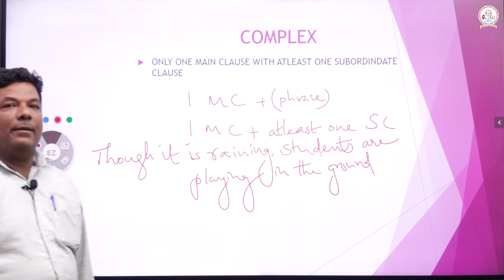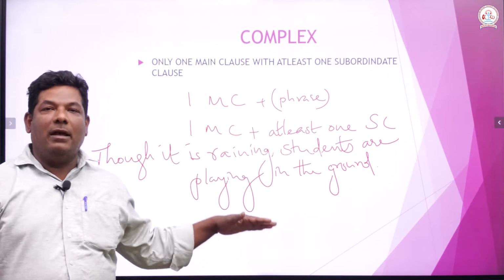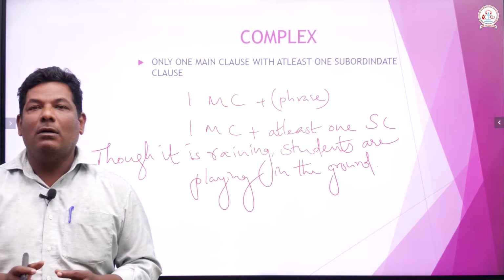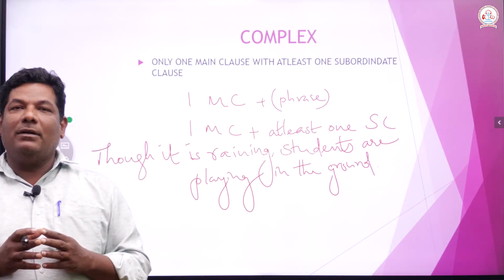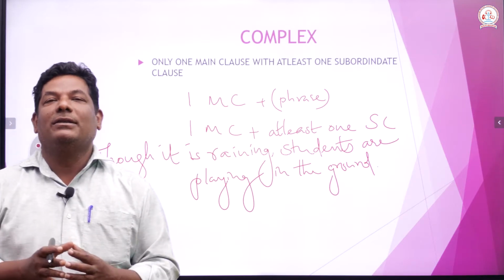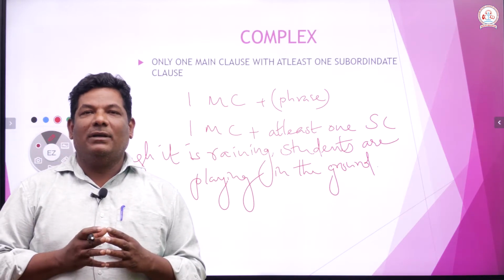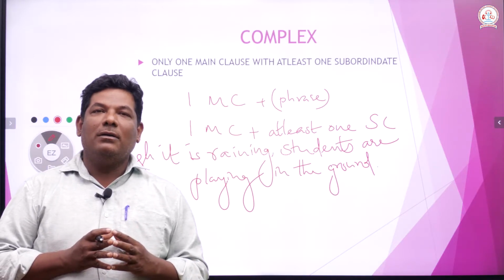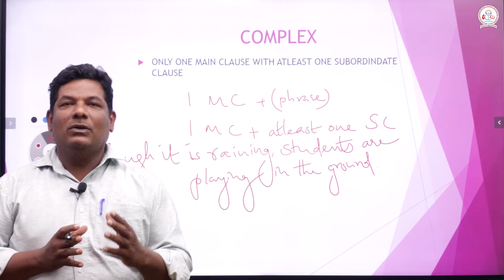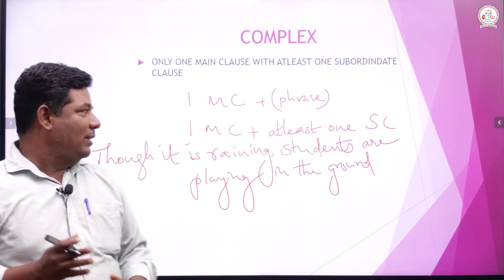Read the sentence carefully. Though it is raining, students are playing in the ground. Right? What sentence is this? Think. It has one main clause, it has one subordinate clause. So it implies a complex sentence, right?